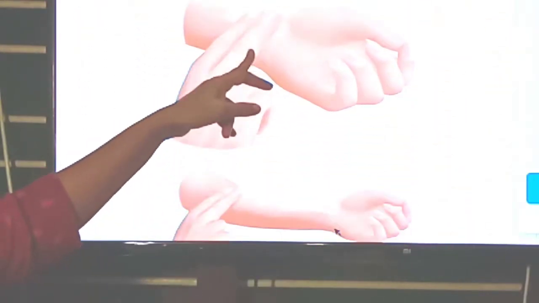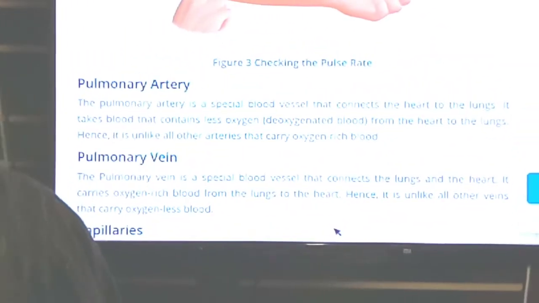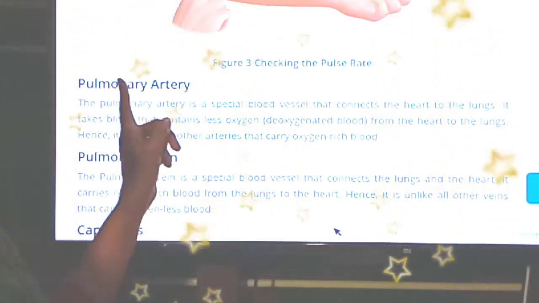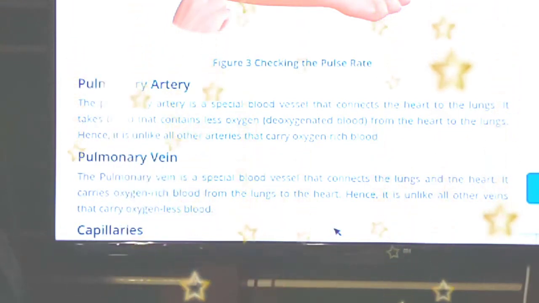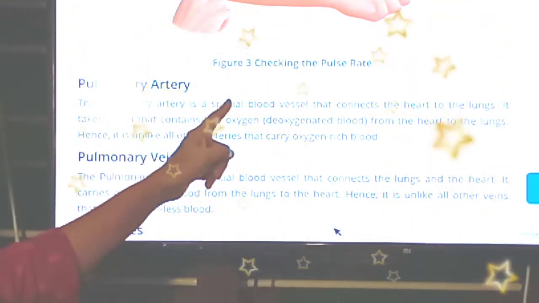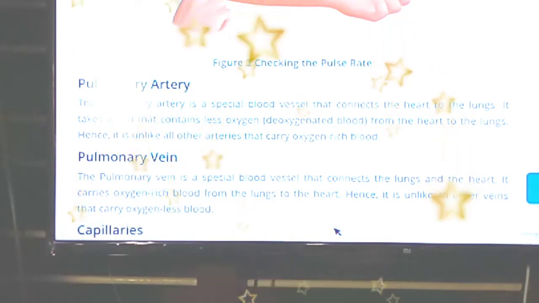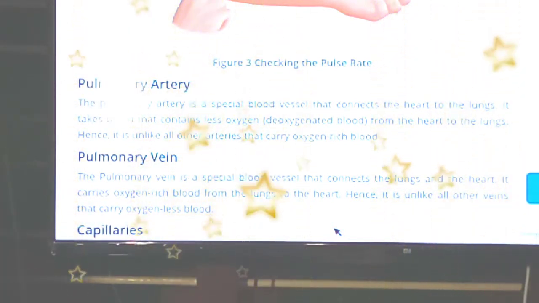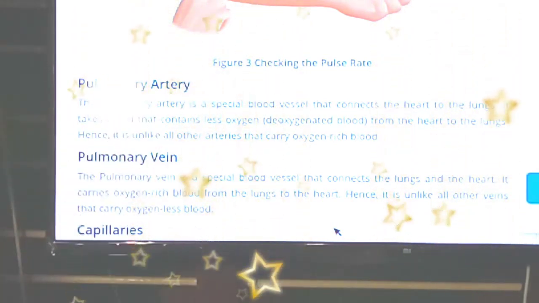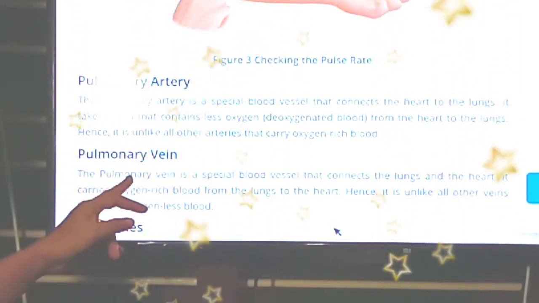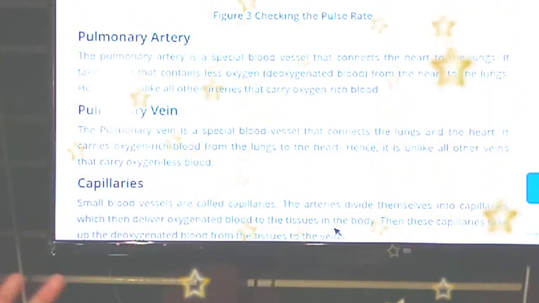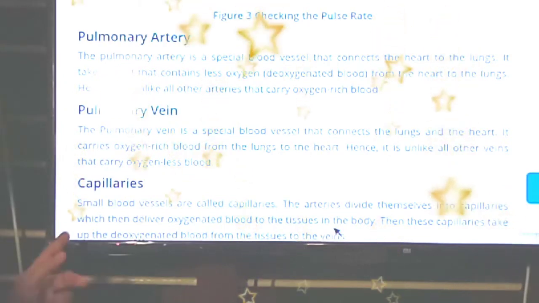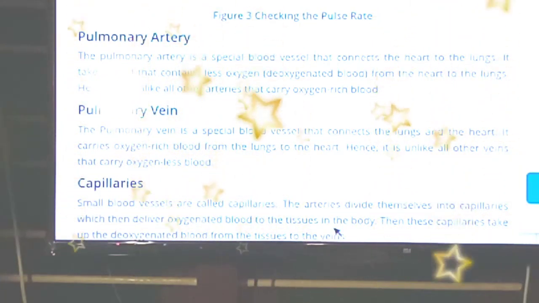Usually all arteries carry oxygen rich blood, but the pulmonary artery carries carbon dioxide rich blood. The pulmonary artery is a special blood vessel that connects the heart to the lungs. From the heart, the carbon dioxide rich blood will be taken to the lungs through the pulmonary artery. Then the pulmonary vein carries oxygen rich blood from the lungs to the heart.